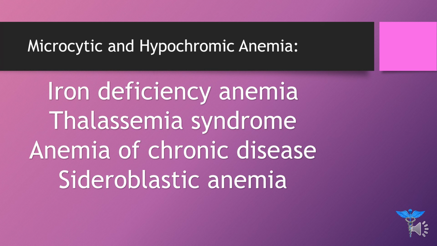Now, if I talk about sideroblastic anemia, it can be hereditary or acquired. In hereditary, there is basically a defect in a gene, and that defect arises because of the absence of enzymes. Because of that absence of enzyme, protoporphyrin IX is then unable to take up iron, or you may say ferrous iron. So, in short, in sideroblastic anemia, the iron inside the red blood cell is inadequately used to make hemoglobin, despite a normal amount of iron.